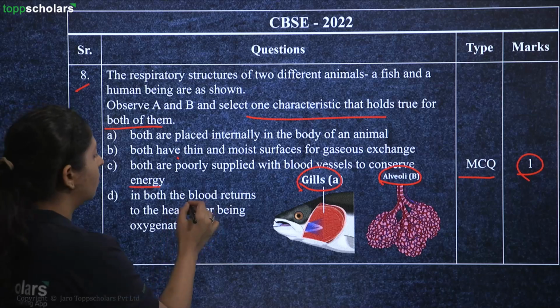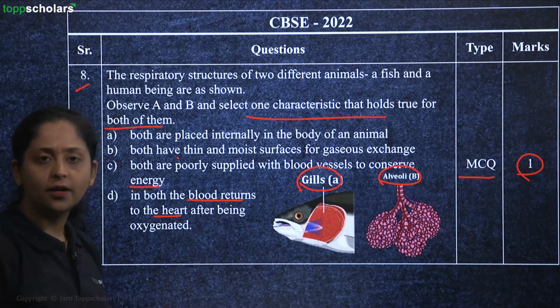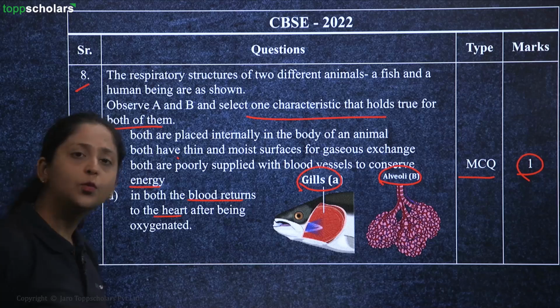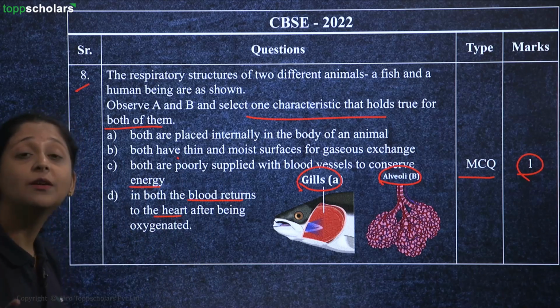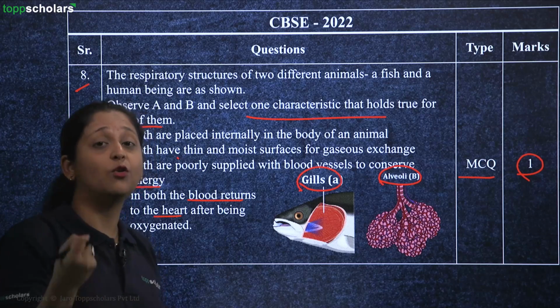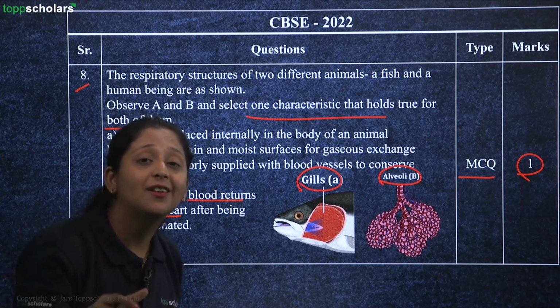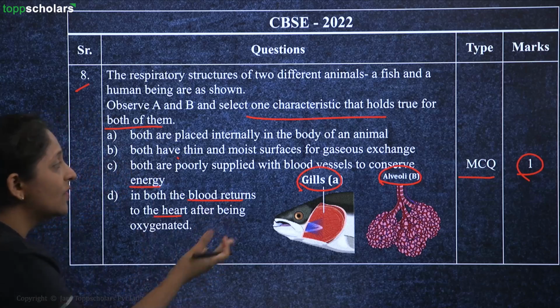Because for example, in both of them, the blood is not returning to the heart after oxygenation. It doesn't happen with your gills, right? Both are not poorly supplied. Rather, both of them will have a good network of blood vessels to maintain that concentration gradient. So blood vessels are definitely in higher amount.